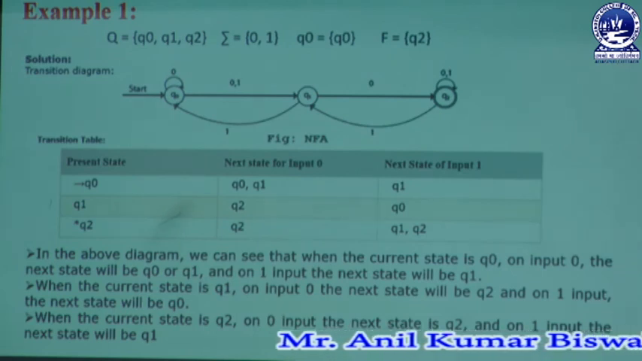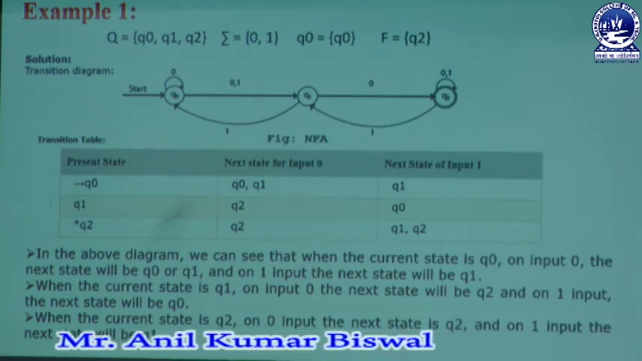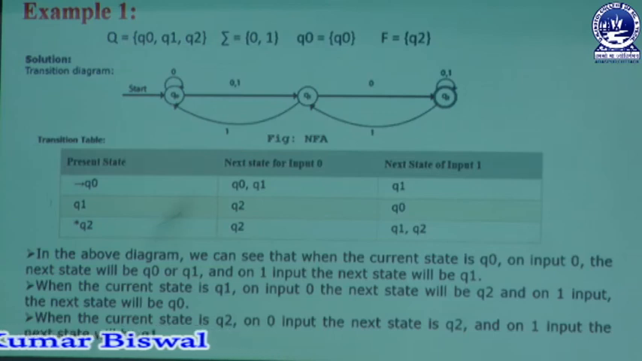Next we are learning that when the current state is q1 on input symbol 0, the next state will be q2, and on input 1 the next state will be q0. So in this way we are creating our number of states, because we know that whenever the user puts input symbol 0 or 1 at the time of execution, we get different states like q2 as well as q0.